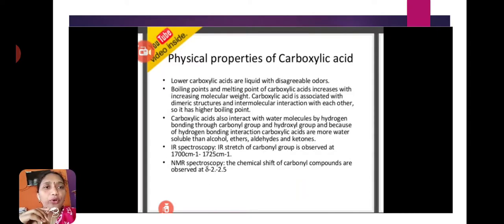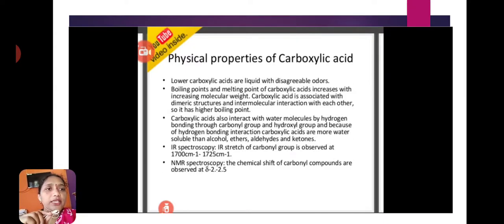These are the lower carboxylic acids. These are present in the liquid state. Boiling points and melting points of carboxylic acids increase with increasing molecular weight. If the molecular weight of the carboxylic acids increases, the melting point and boiling point also increase.